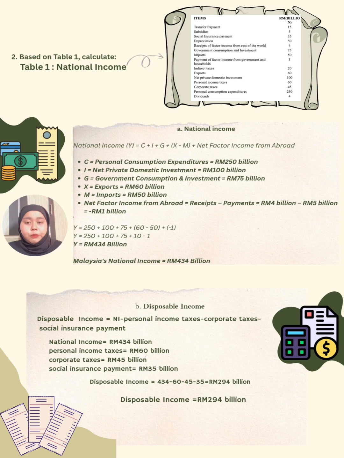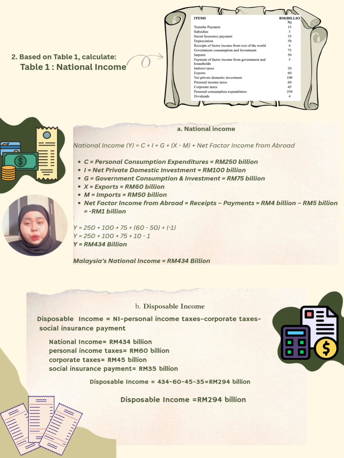Net factor income from abroad equals receipt minus payments, which is 4 billion ringgit minus 5 billion ringgit, equal to negative 1 billion ringgit. Substituting into the formula, Y equals 250 billion ringgit plus 100 billion ringgit plus 75 billion ringgit plus open bracket 60 billion ringgit minus 50 billion ringgit close bracket plus negative 1 billion ringgit.